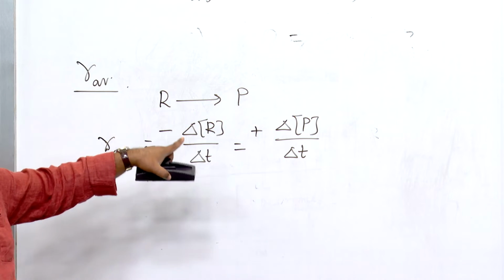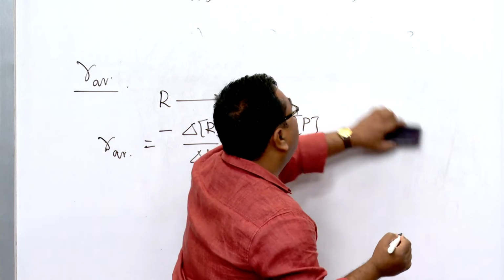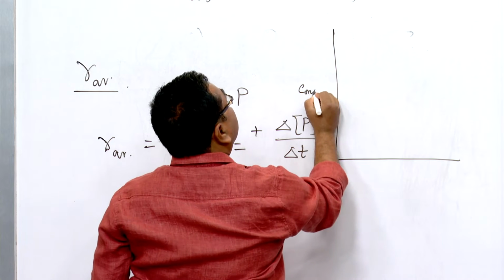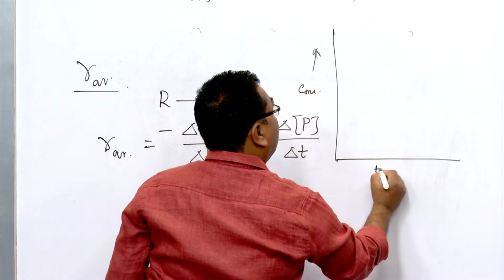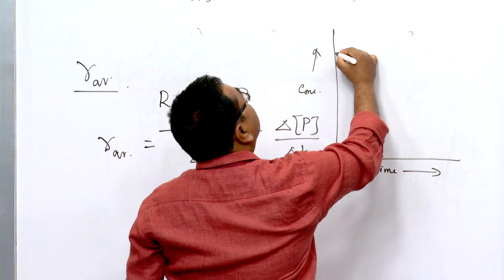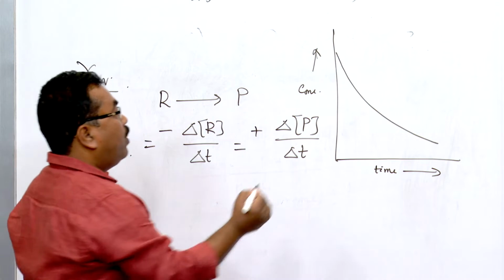You can better understand this using a graph. If we plot concentration versus time, with concentration on the y axis and time on the x axis, this is the fall of concentration.